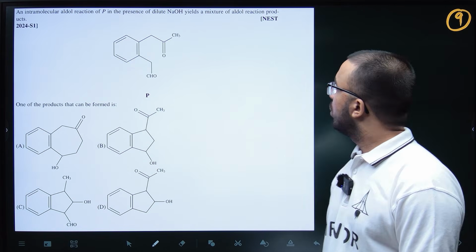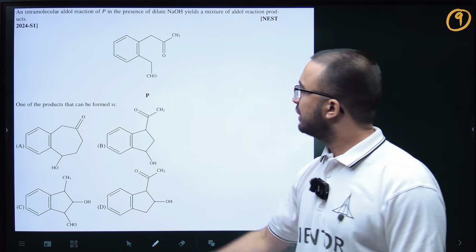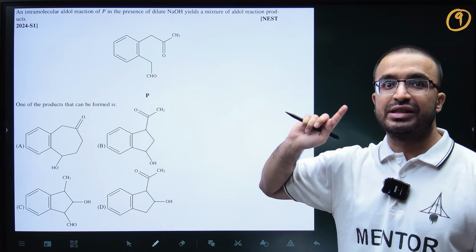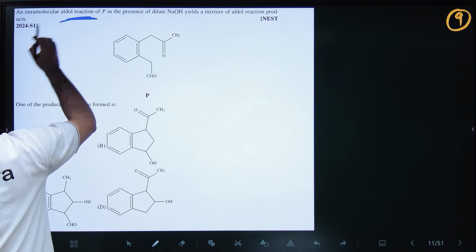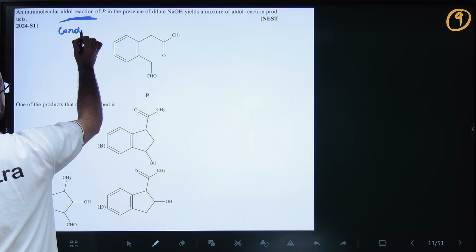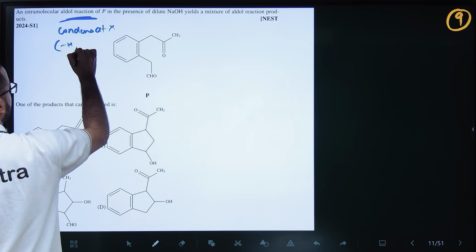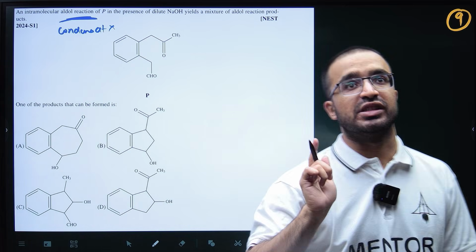So let's move to, okay, this is NEST 2024 session 1 PYQ. In this question basically intramolecular aldol reaction is happening. So again read the terms properly. This is not intramolecular aldol condensation, this is reaction. Condensation is not there. H2O will not leave. Condensation means H2O will leave. Condensation is not there, reaction is there, right?